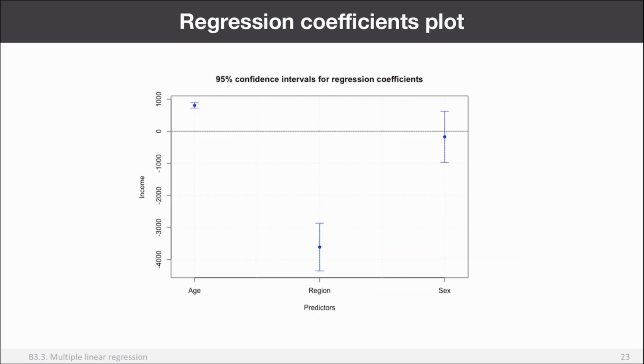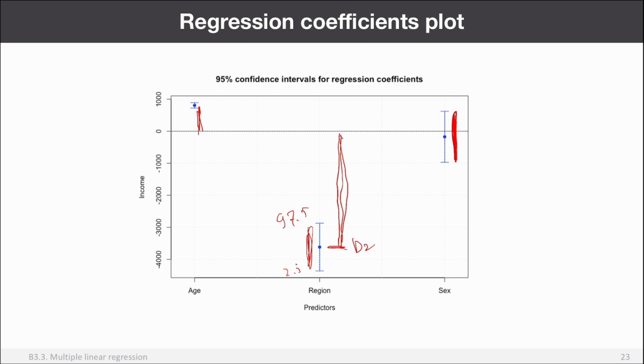Okay. And then I can actually visualize this information by making a regression coefficients plot. In this case, you can see that this is the real regression coefficient that we observe. In this case, it's B2, right? It's region. And this is the confidence interval. So this is the 2.5% and this is the 97.5% interval, right? So by doing that, you can see, for example, this crosses 0, so it's not significant. This has a very strict positive effect. This is a negative effect, and this one has a smaller positive effect.